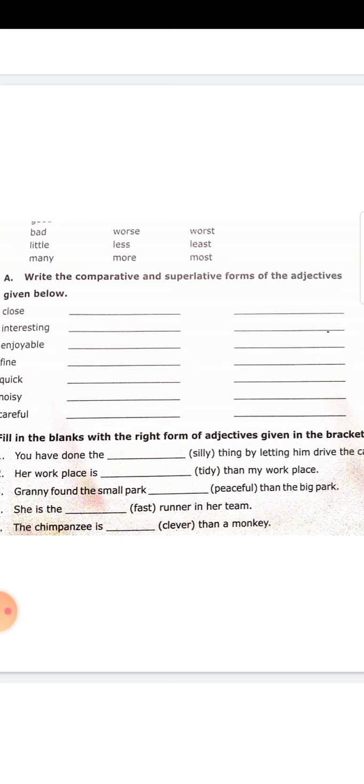Superlative form is cleverest, but here the answer is cleverer. I'll repeat all. An adjective is a word which describes the noun. A noun can be a person or place or thing.